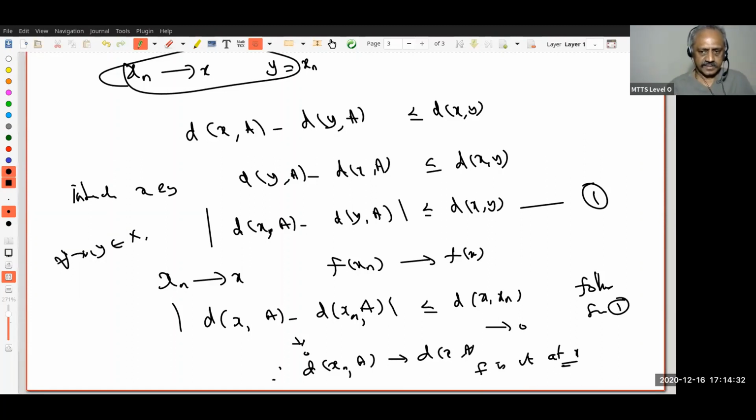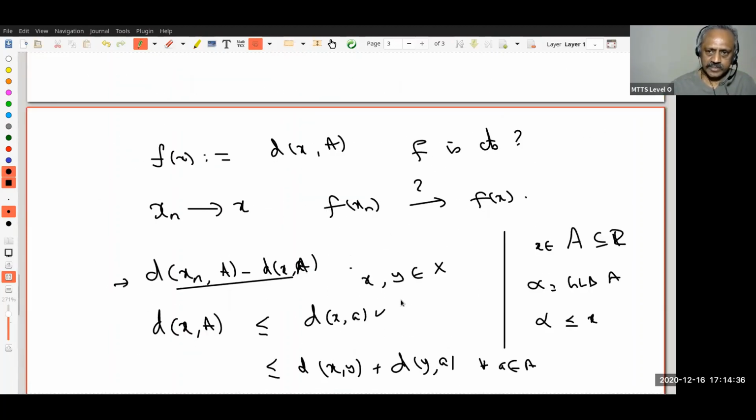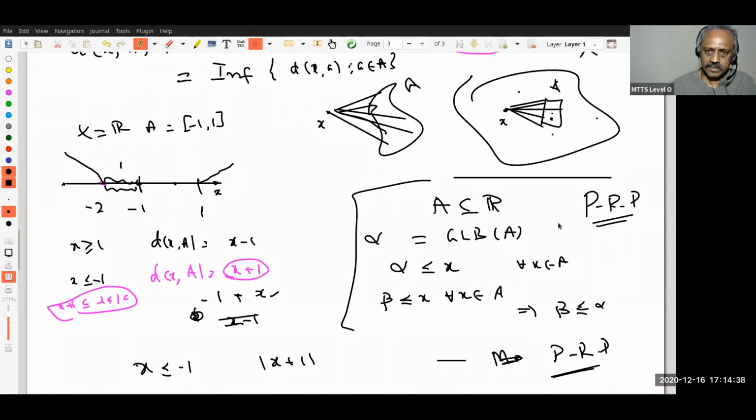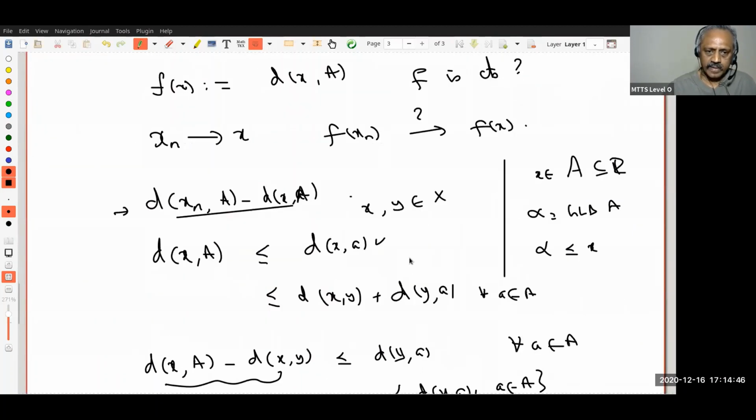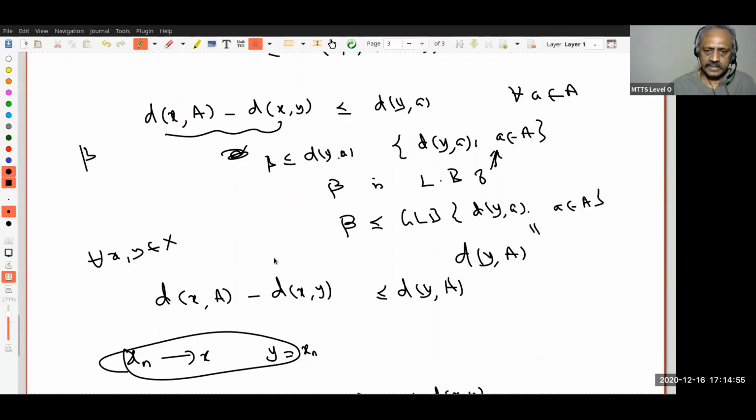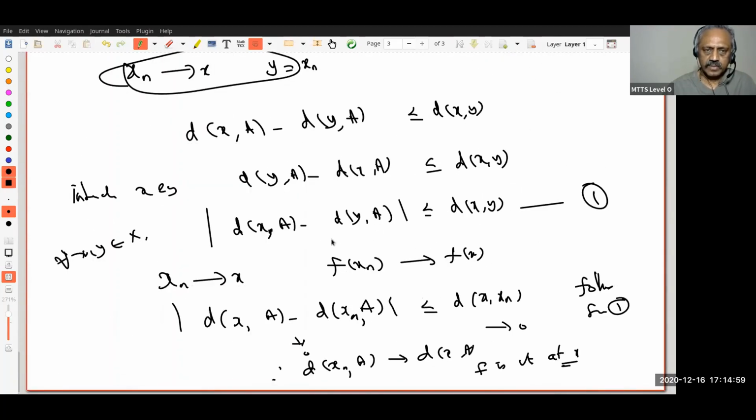Do you understand this? Please go through the proof. This proof uses a bit of analysis. Okay, if you are seeing it for the first time, if your analysis is a little weak, please go through the definition of greatest lower bound. And here we want to estimate this, but I'm doing a very general case to start with. Okay, and then plugging y equal to xn, we get the result.